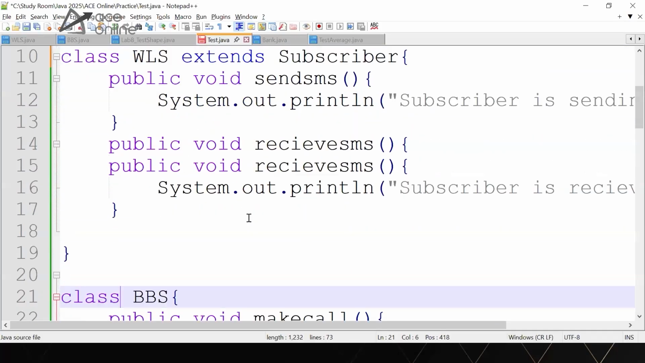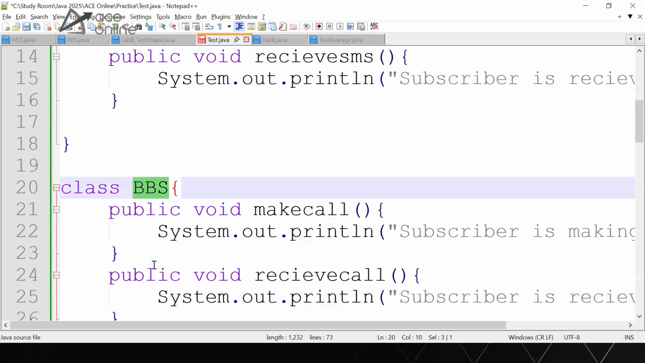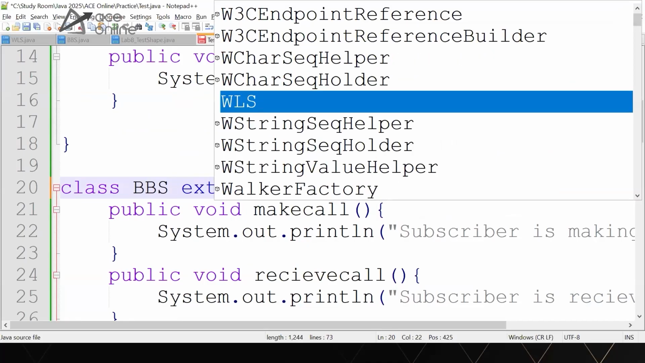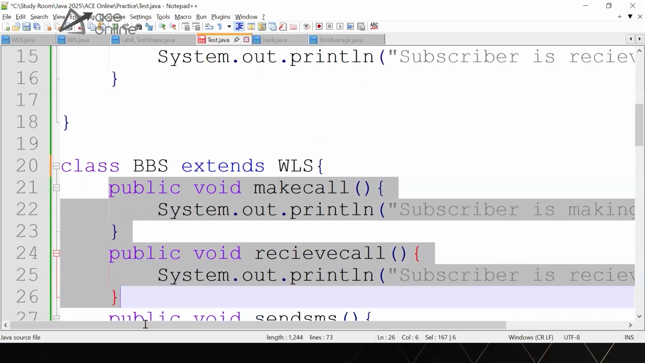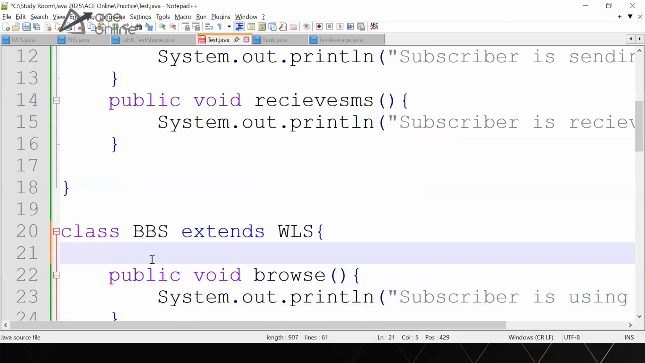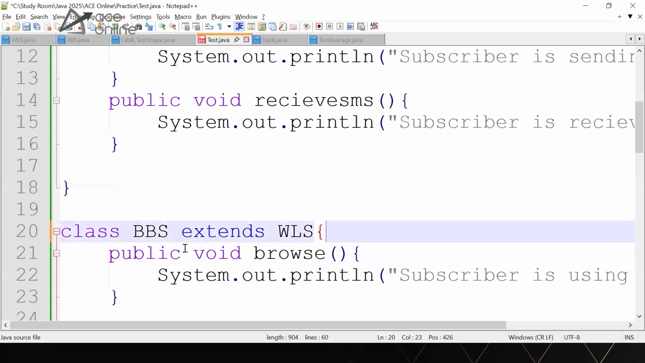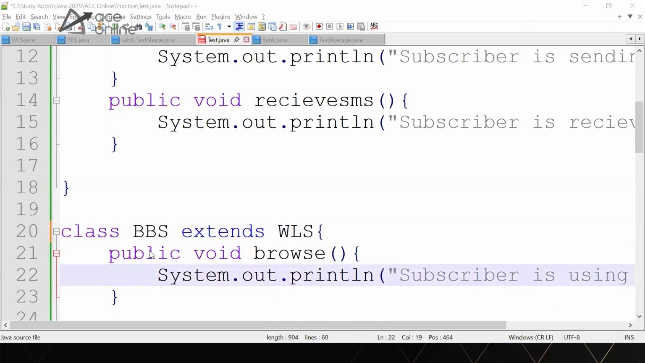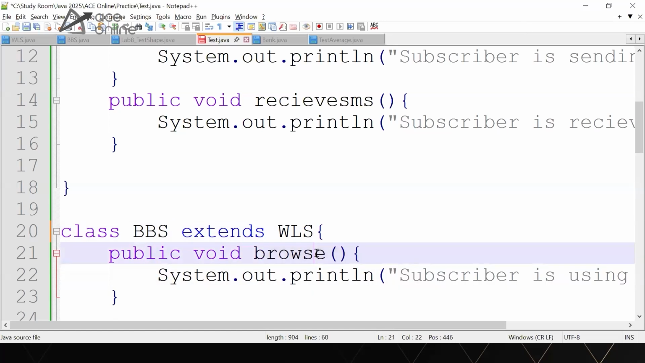Now, can I also reduce this BBS class, because there is a lot of redundant code in the BBS? So at line number 20, which class do I have to inherit from? Do I have to inherit from the subscriber class or the WLS class? Okay, Varshit thinks I should inherit using the extends keyword. If I inherit WLS, how many methods can I remove? Can I remove all these methods, just having the browse method? Now you see how simple my class becomes. Earlier it was around 10-15 lines of code. Now it's hardly 1 line. The browse method. That's all.